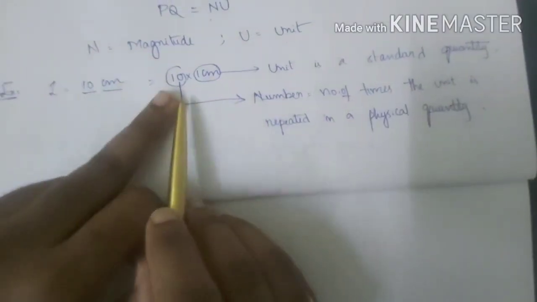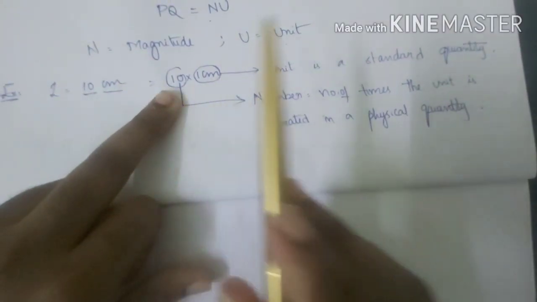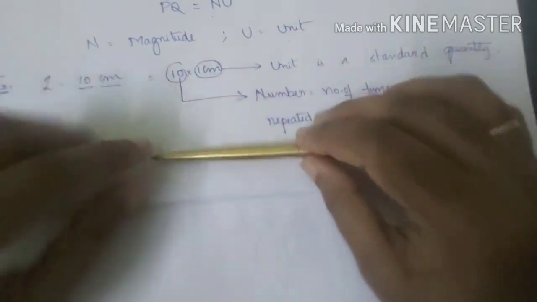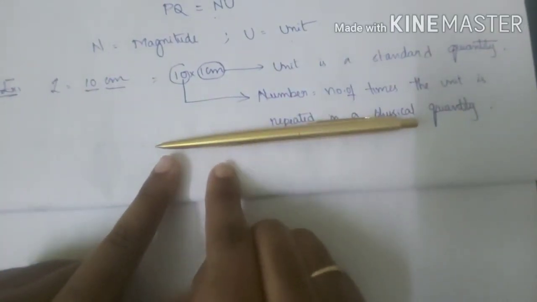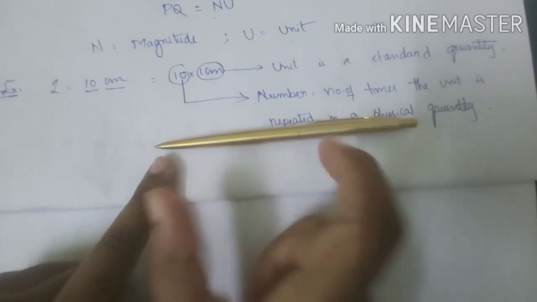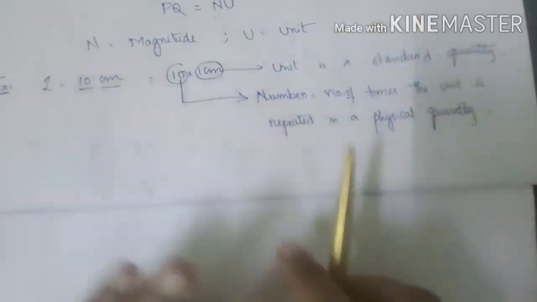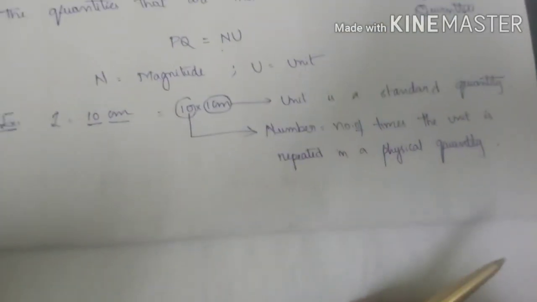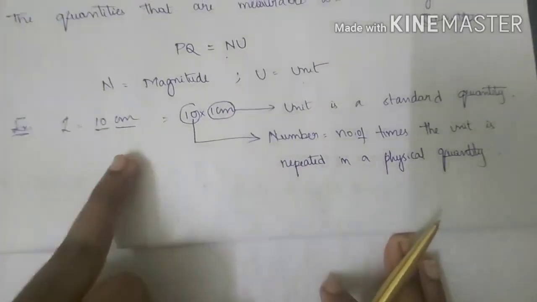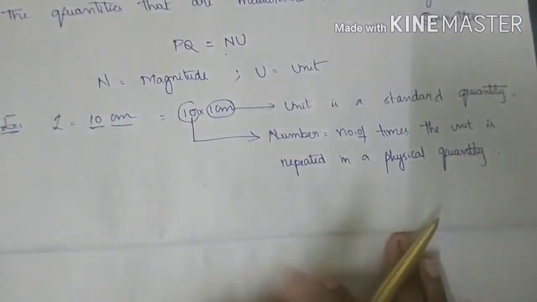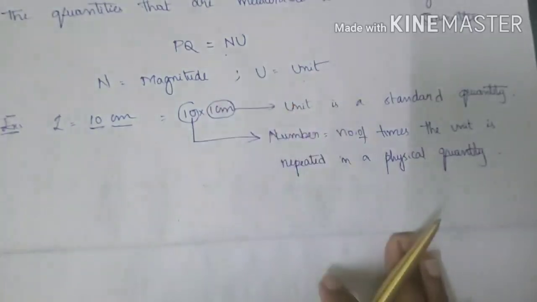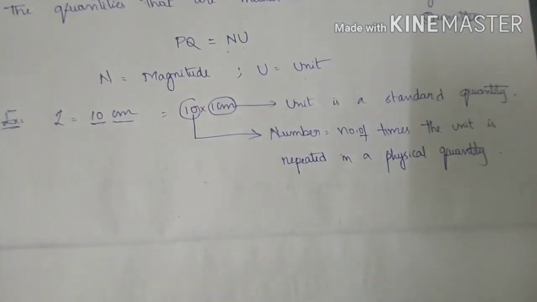So 10 centimeter is nothing but 10 into 1 centimeter. That is how you write a physical quantity as N into U: magnitude of the quantity into the unit of that particular quantity.